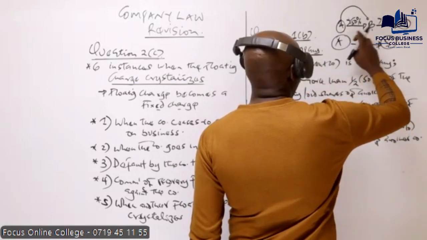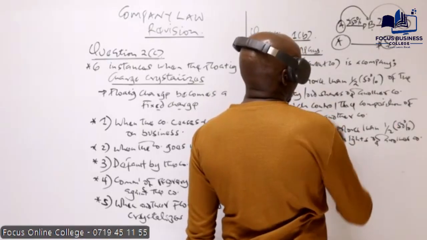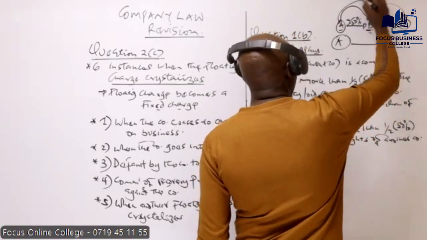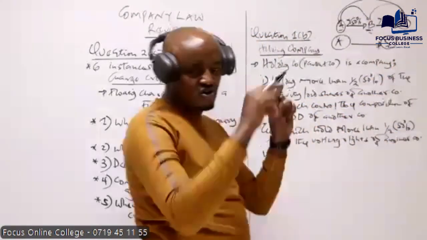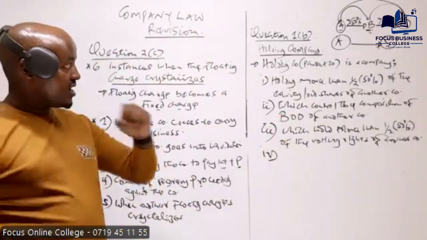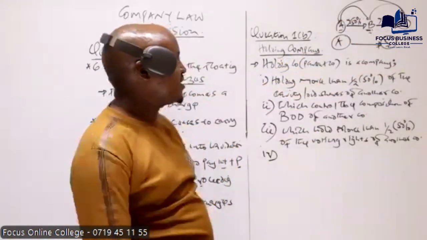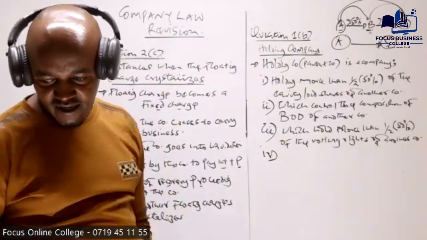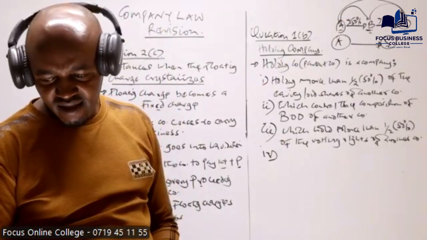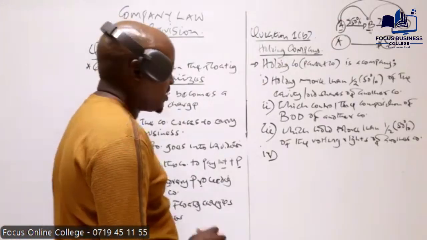Now, company A will be a parent company of company B, and company B will be the parent company of company C. But because company A controls B, and B in turn controls C, we say company A has got indirect control of company C. So this shall be deemed to be a holding company as far as company C is concerned. And therefore, we say that a holding company is a company that is a holding company of a company which is another holding company.